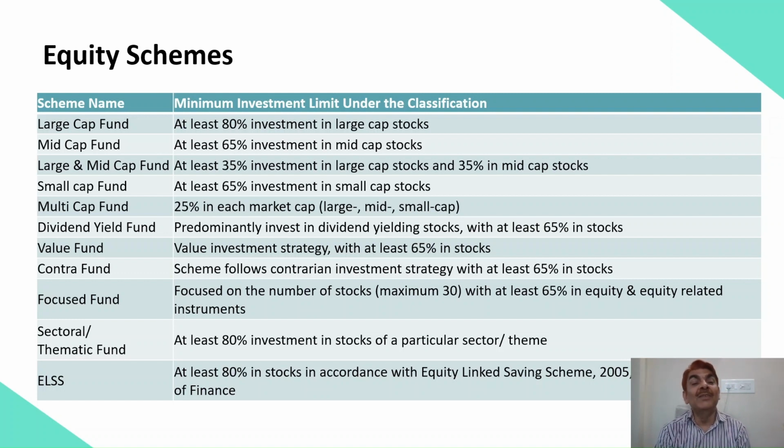So this way you will have all the different kinds of market capitalization based stock schemes. And look at the minimum investment ceilings. You will have to remember this. Large cap, the minimum ceiling is 80%, mid cap 65%. 65% means that in that portfolio, at least 65% investment should be made in mid cap stocks. Similarly for large and mid, small cap, you must remember this and not make a mistake. Then there are sub funds like dividend yield fund, value fund, contra fund.